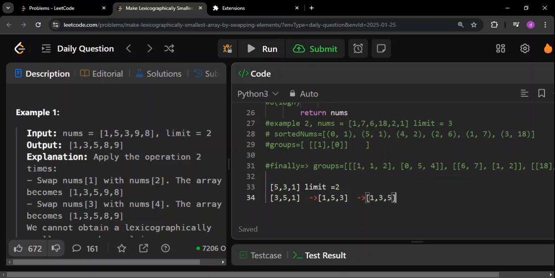Do you accept this fact? If you subtract, say, 1 and 3, definitely they can be replaced with each other. Similarly, 3 and 5 can be replaced. So if you learn about the transitive property, we'll get to know that even 1 and 5 can be swapped, and that we have proven it here. So this is the same property that we are going to use now.